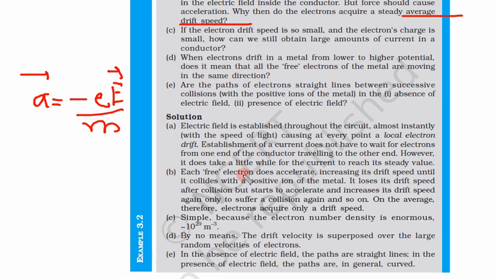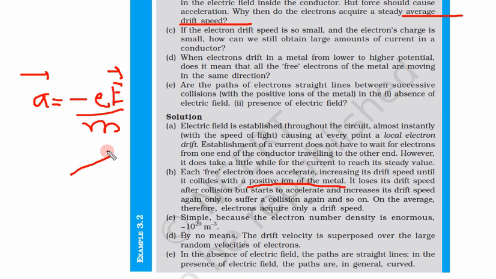Because each and every free electron does not keep accelerating and increasing its drift speed; it accelerates only until it collides with a positive ion of the metal.